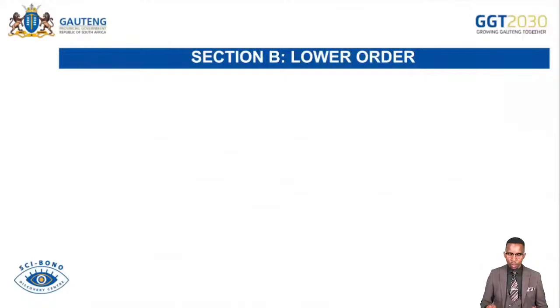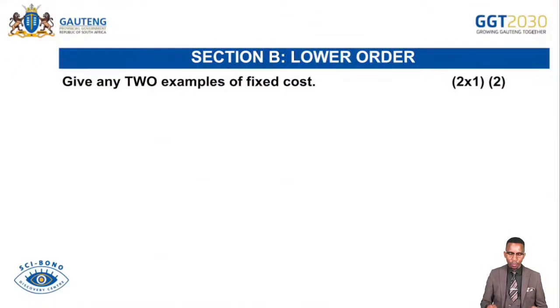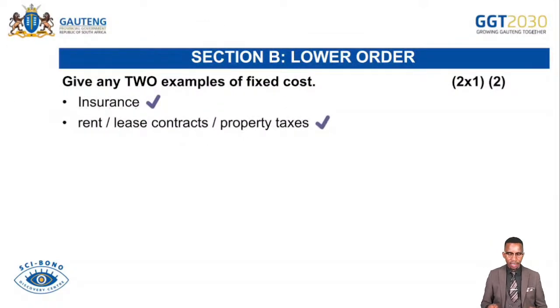And then we continue with the lower order. Give any two examples of fixed costs. There can be a lot, but we mention only a few. Remember, fixed costs are the costs that do not change with output. Regardless of an increase or decrease in output, fixed costs remain constant. In this case, we talk about insurance premiums, rent, lease contracts or property taxes. And then we talk about depreciation.